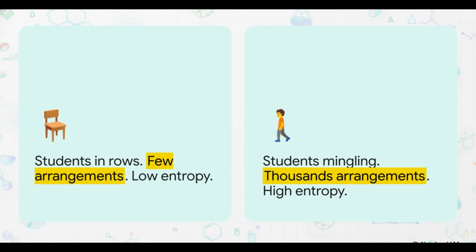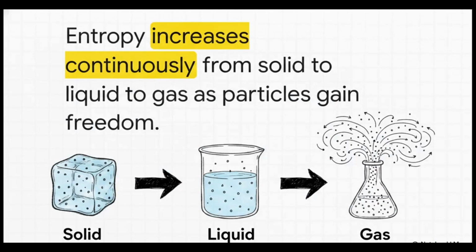But then the bell rings. Students stand up, mingle, move around randomly, form groups, scatter across the whole room. Suddenly, you have thousands of possible arrangements. That right there, that's high entropy. Chemical systems naturally want to move from those ordered, rigid rows into completely randomized mingling. So the absolutely crucial takeaway here is that entropy increases continuously as particles gain more freedom to move.